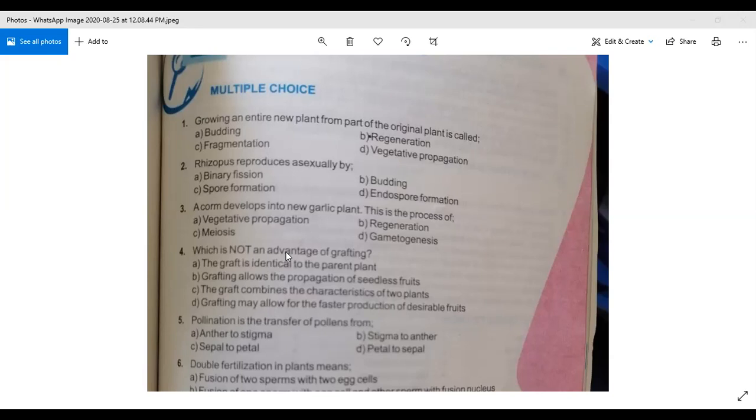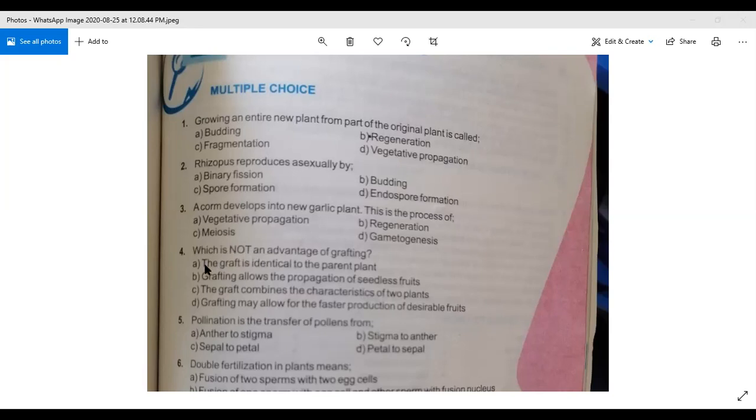Cutting is when we cut one part of the plant and put it under the soil, then it converts into a new plant. But grafting is a different method. Grafting is when we join one plant with another plant, so they get the properties of each other. Okay.